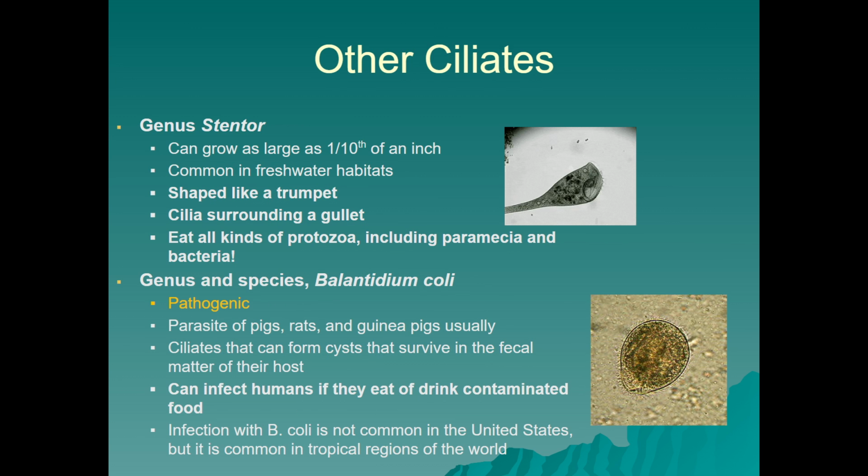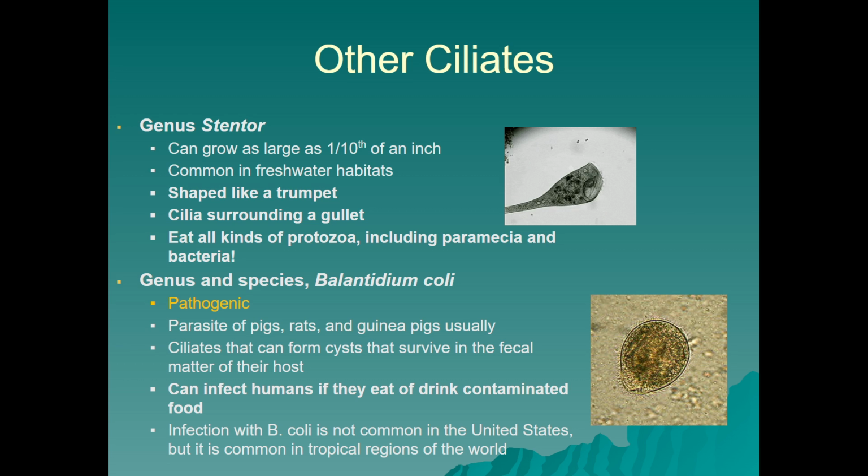Other ciliates we can talk about besides paramecium are stentors and the Balantidium coli. Now, the genus Stentor contains organisms that can grow as large as 1/10 of an inch, which is large for ciliates. And they're going to be also common in freshwater habitats. They kind of look like a trumpet. They're wider at one end than the other, and they have a much rounder gullet, and they would have cilia surrounding that gullet. And they can eat all kinds of things, including paramecia, which is another ciliate, and bacteria.